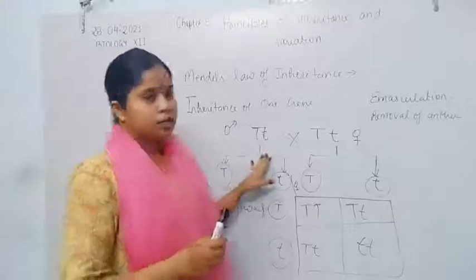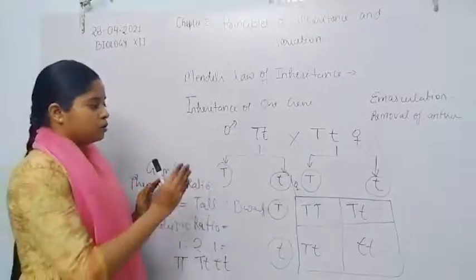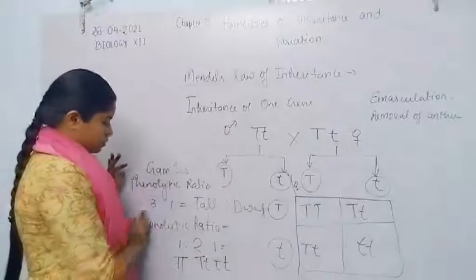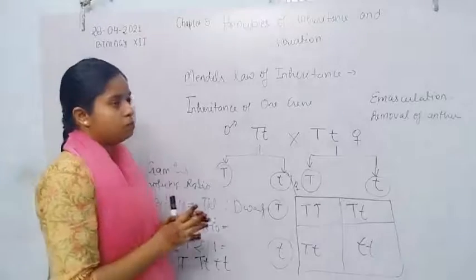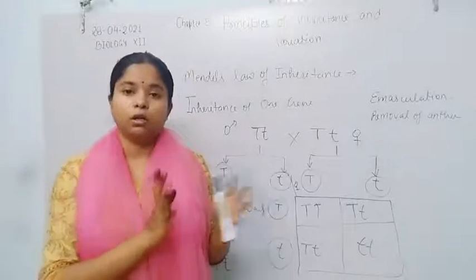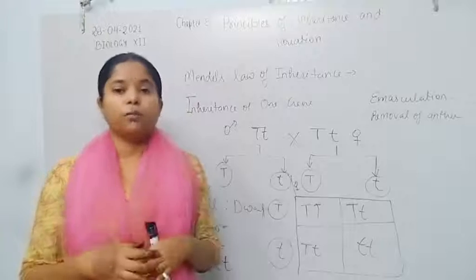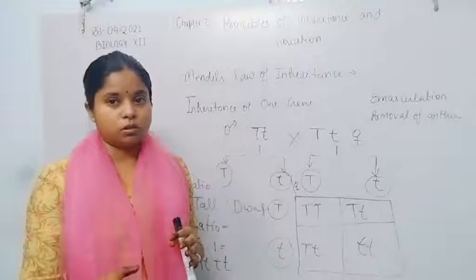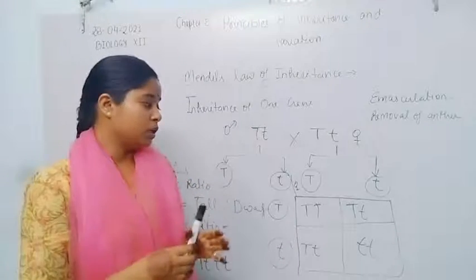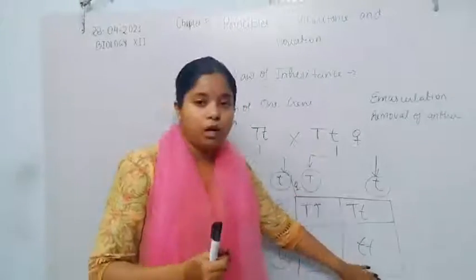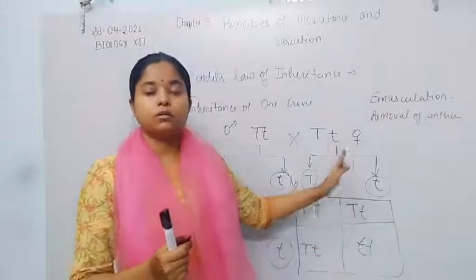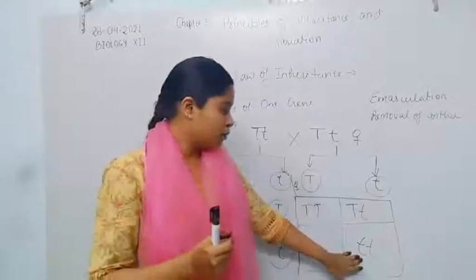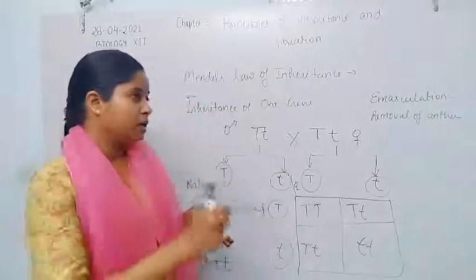After the hybridization experiment, in the F1 generation, when he crossed a tall plant with a dwarf plant, he observed that all the plants appeared tall. But when he allowed self-pollination, without the emasculation process, he observed that the dwarf characteristic, which was suppressed during the F1 generation by the capital T, became segregated.